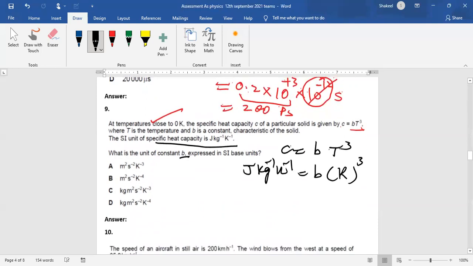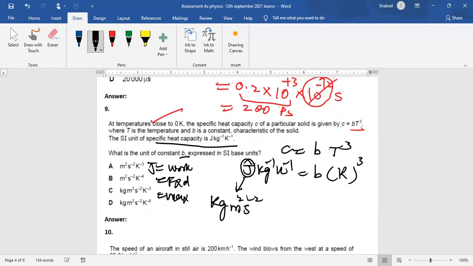Now this joule can be written as kilogram meter square per second square, because joule is the unit of work, and work is force into distance. Force is MA into distance, so it is kilogram meter square per second square. Then it is kilogram K minus 1.